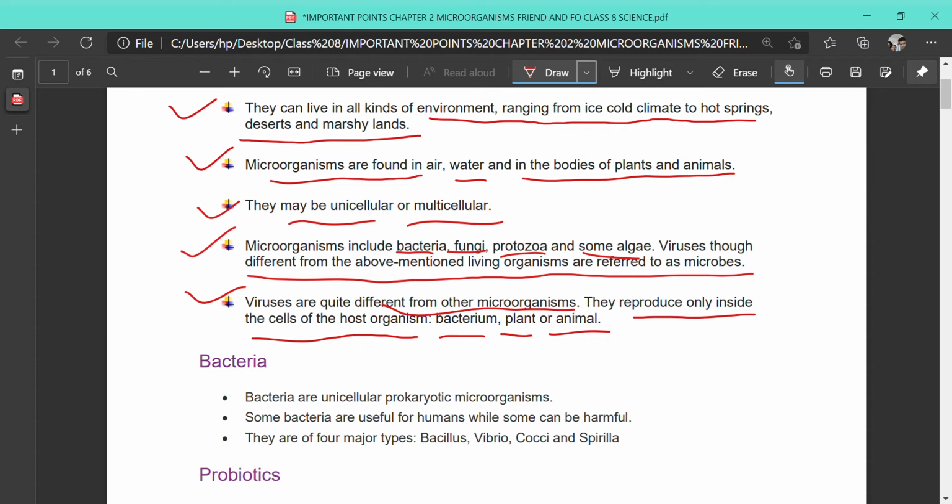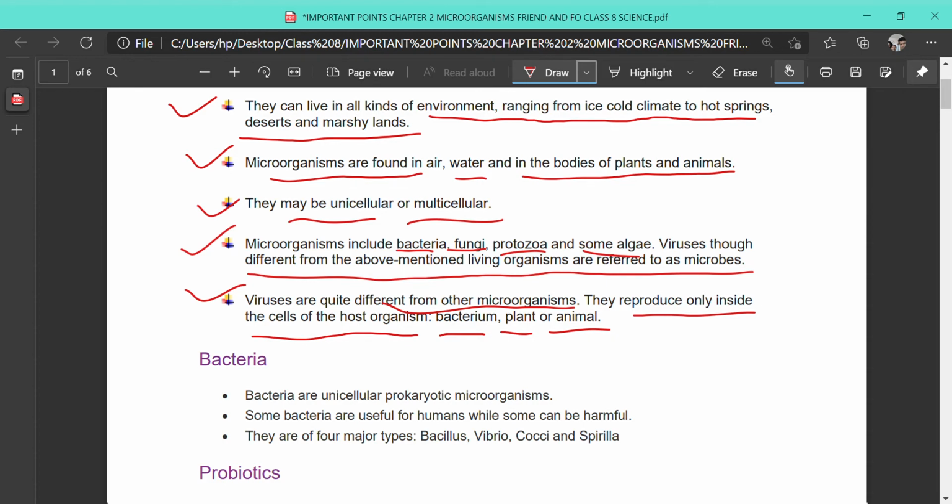For example, we can see the pandemic that has spread due to the COVID-19 virus. What is it? When it is outside in the air, it is not causing any harm. But when you inhale this virus, they get activated. They can show the living characteristics inside the body of another organism. That is why viruses are not included in the broad four categories of microorganisms. Better we can just say that viruses are the interlink between the living and the non-living world.